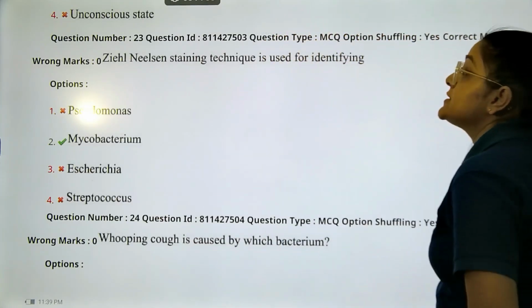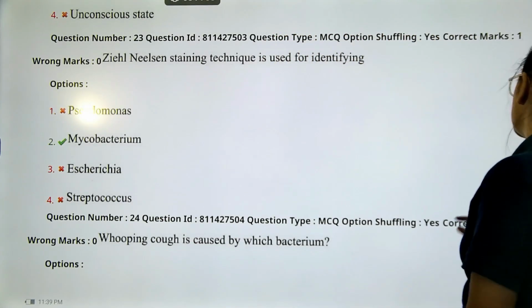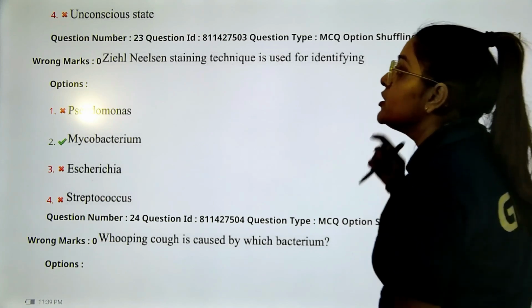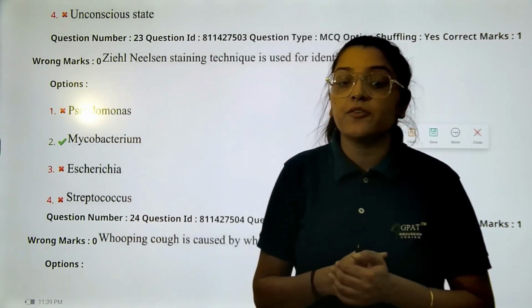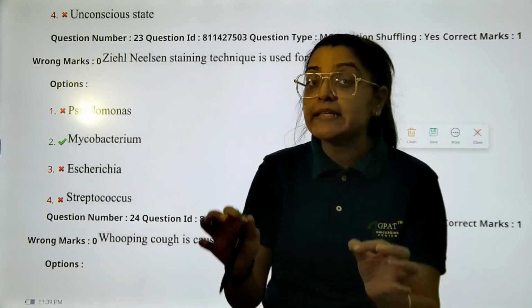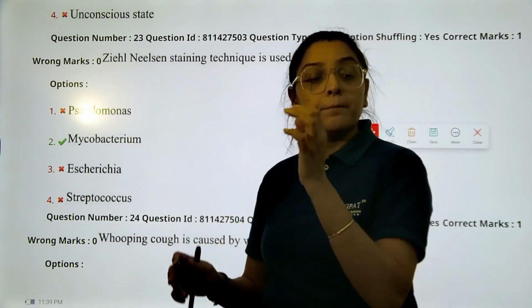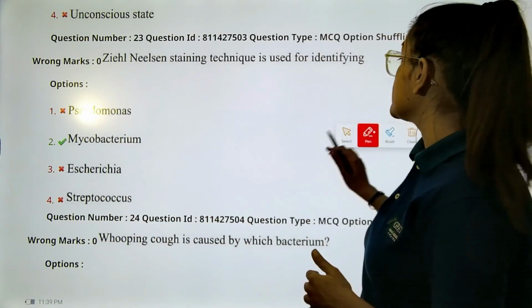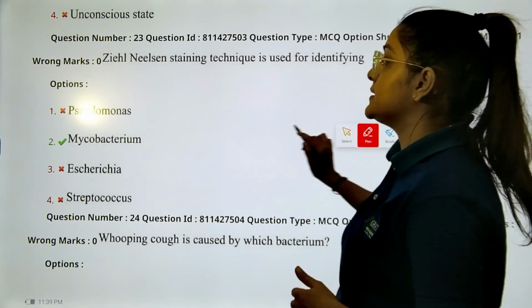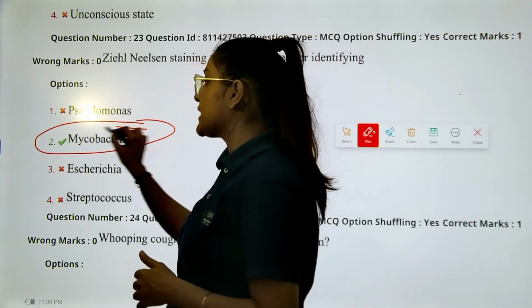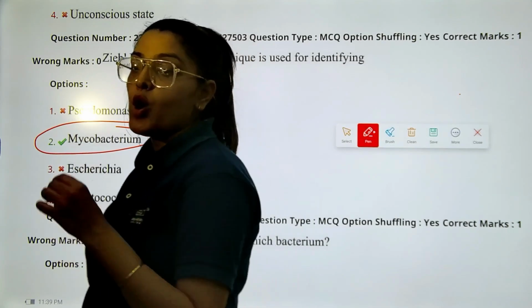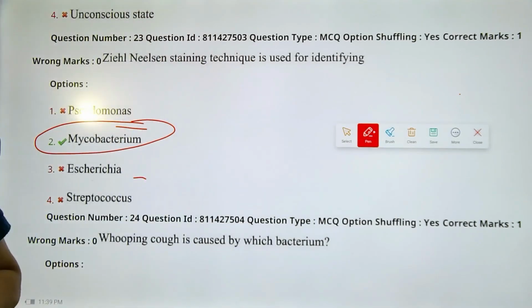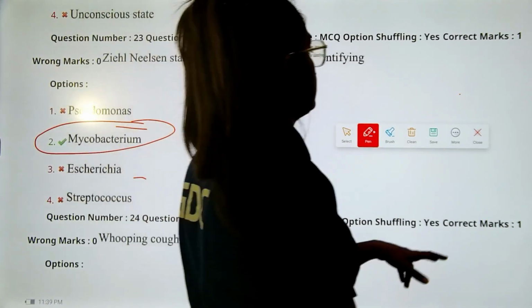Next question. Staining technique is used for identifying. So the staining is actually for identifying the acid-fast bacteria belonging to the class of your Mycobacterium. So the correct answer will be option number B, Mycobacterium. I hope this was not a difficult question to deal with.